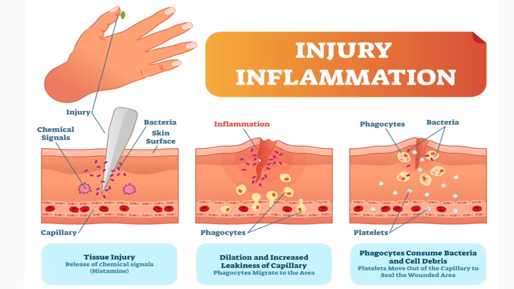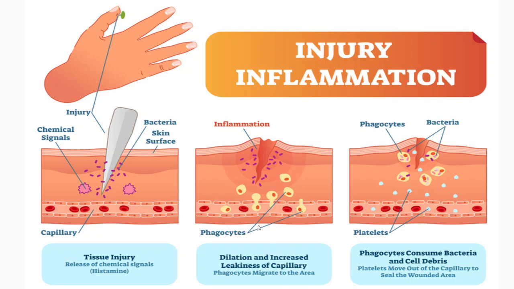Second, the inflammation process starts. Here, the phagocytes from the capillaries travel to this area and accumulate. They migrate to this area. So here the swelling and the pus formation will be seen. So there will be vasodilation and increased capillary permeability.